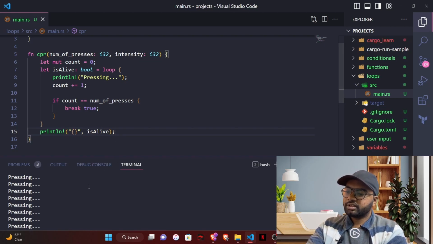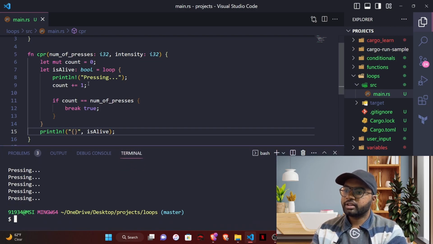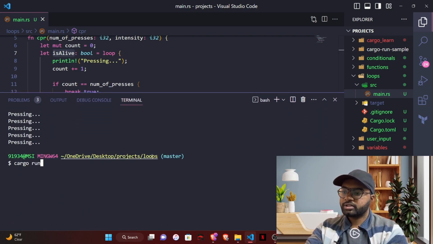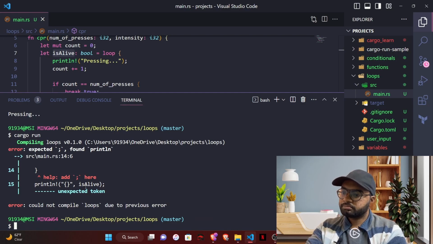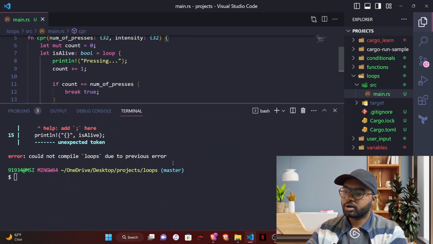So if I save this and run this, what ideally should happen is it should run this loop for 20 times, and at the 20th time it should break, and while breaking it should return true. And we are saving this true value inside this is_alive variable, and we are printing it. So it should print true at the end of 20 pressings. So let's run this. Somewhere I have missed a semicolon. Oh, okay. Here I have to put a semicolon as well, because that's not the last line of the program.